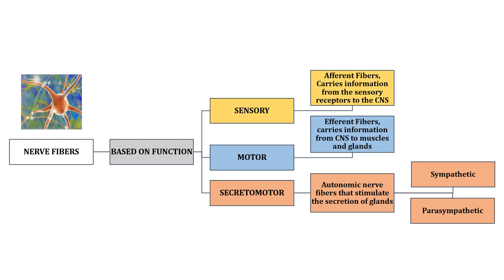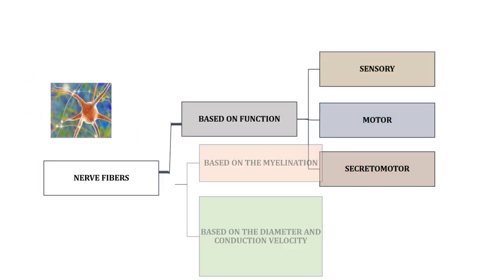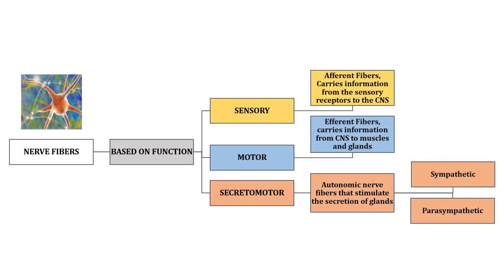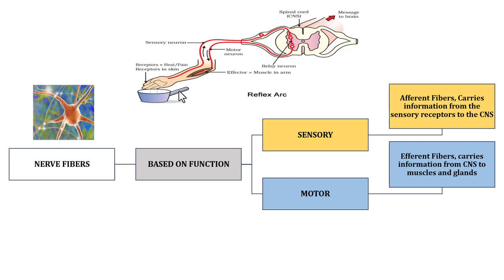Suppose, when you touch a hot object, sensory receptors called thermoreceptors in your skin detect the extreme temperature, right? These thermoreceptors convert the thermal energy into electrical signals. Sensory nerve fibers, that is specifically A delta fibers and C fibers, transmit these signals. We will be studying A delta fibers, C fibers and all. But for now, broadly, these sensory fibers carry information from the sensory receptors to the central nervous system.